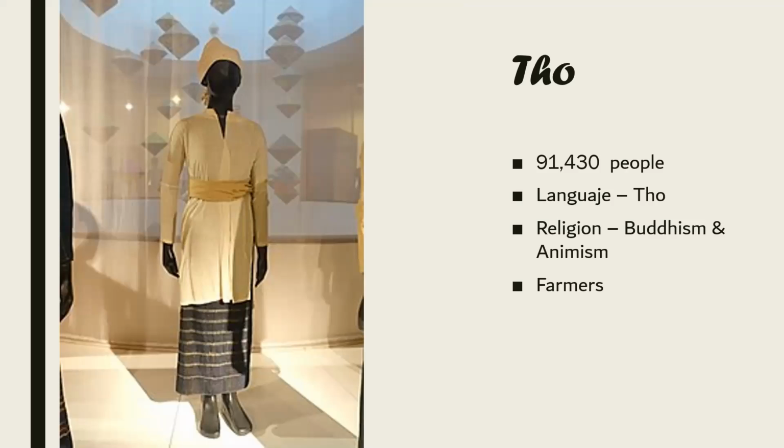Tay is composed of 91,430 persons. This ethnic group is divided in two because there are people that practice Buddhism and others that practice animism, which is the belief that every object, place, and creature possesses a distinct spiritual essence. The language they speak is Tho, which is very similar to Vietnamese. Like the Thai, they are also farmers.